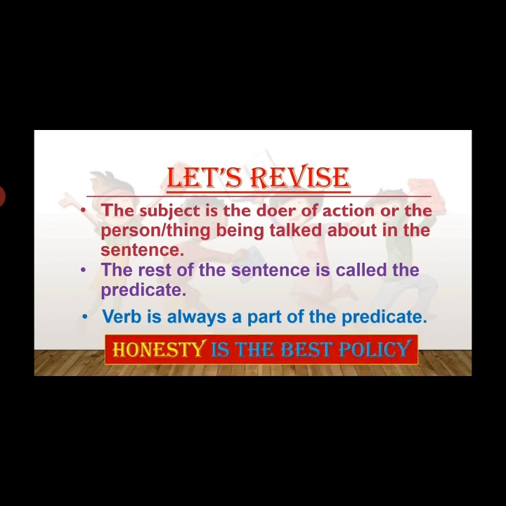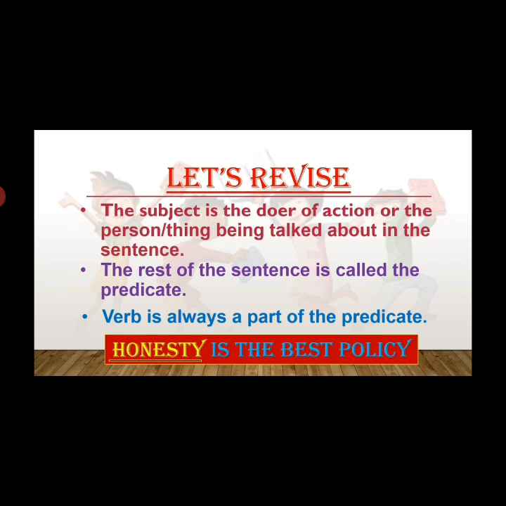Honesty is the best policy. Here, just ask yourself, what are we talking about? We are talking about honesty. So, honesty is the subject here. And just ask the subject this question now. Honesty what?